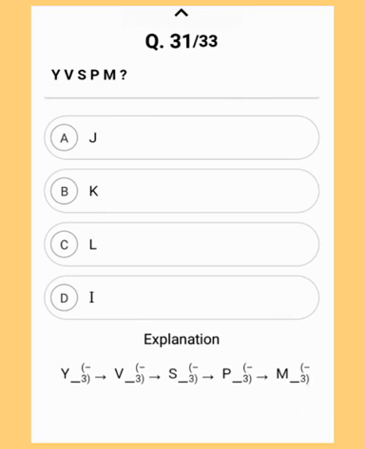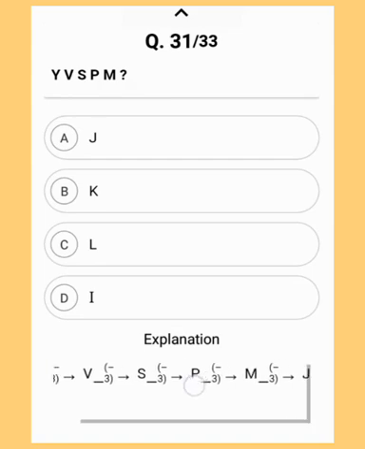Here you can see it's easy. Y minus 3, you will get the answer V. Then V minus 3 gives S, and so on until you get the answer J. So the correct answer is option A, J. Moving to the next question.